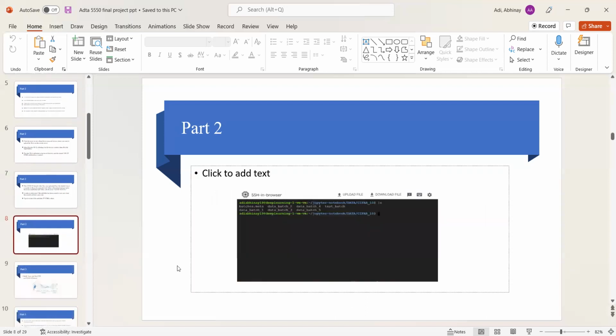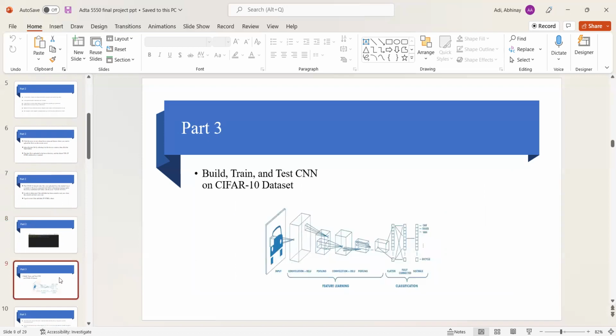In the next slide, we can see we have obtained a CIFAR-10 data set. And in the next slide, we can see we have to build, train and test a CNN on the CIFAR-10 data set. That's a neural network. And we can see the picture of the CNN over here with the input, convolutional plus ReLU, pooling stages, convolution. And this is the fully connected network.